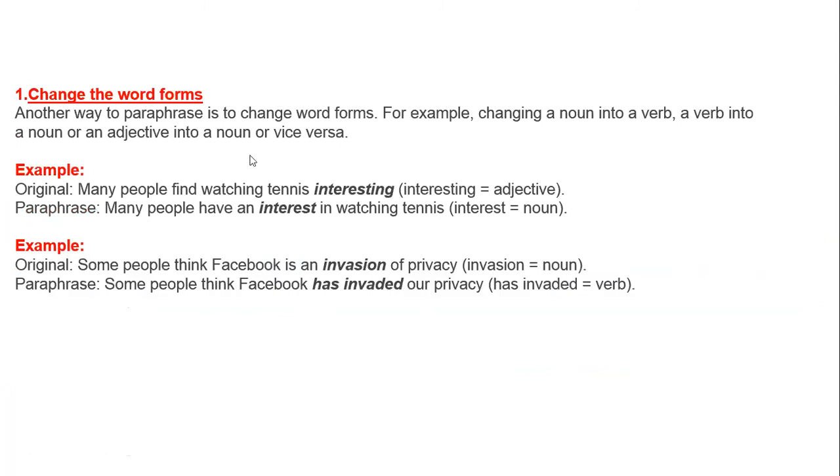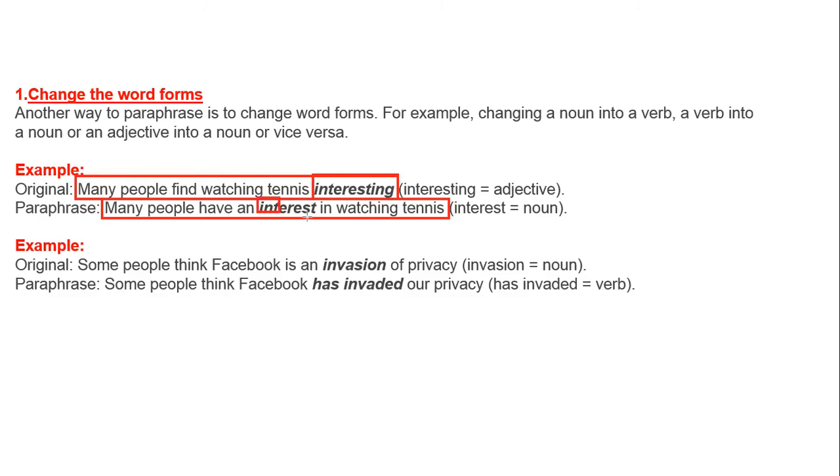You can look at more examples. Look at this, suppose this is the question, and this is how we have paraphrased it to change the word forms. Many people find watching tennis interesting. Now can you see "interesting"? Interesting is the -ing form. We have changed the word form: many people have an interest in watching tennis. Both these sentences have the same meaning.